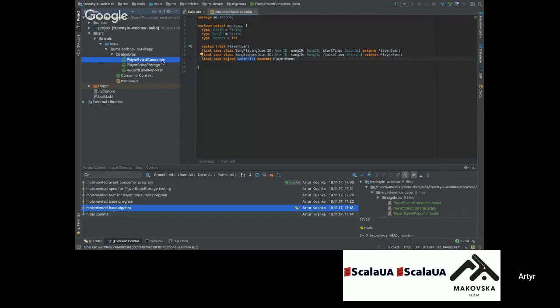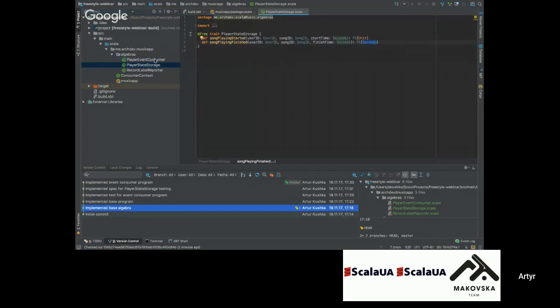The consumer is an algebra that will work on consuming the events from somewhere. We will have player state storage. It's an algebra that will keep the state of the player of our customer. And we will have record label provider reporter. It's an algebra that takes care of reporting the results to the record label.